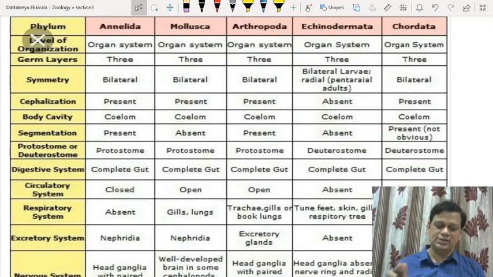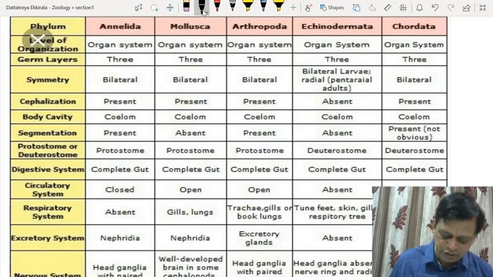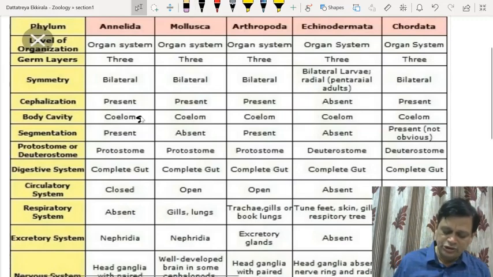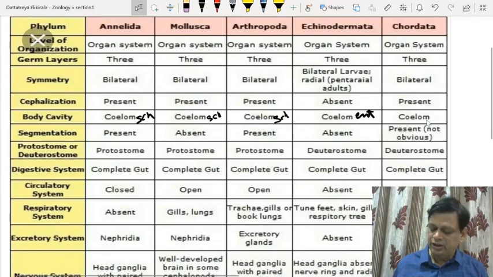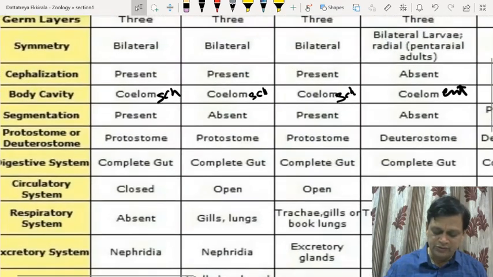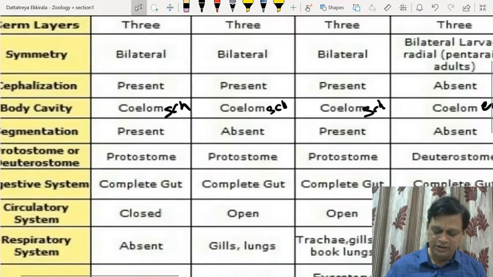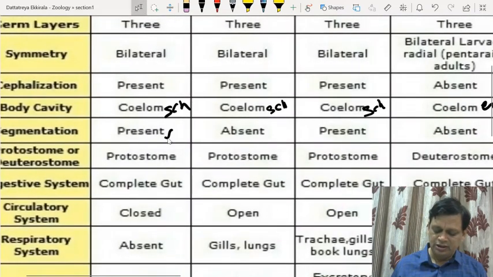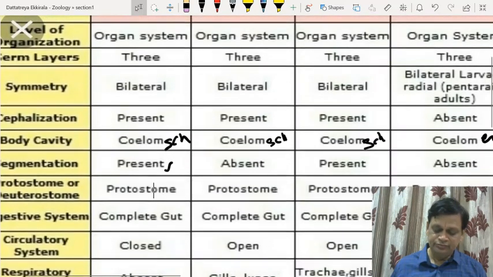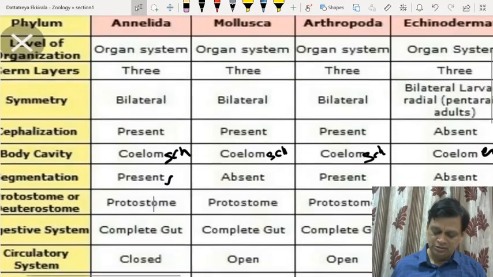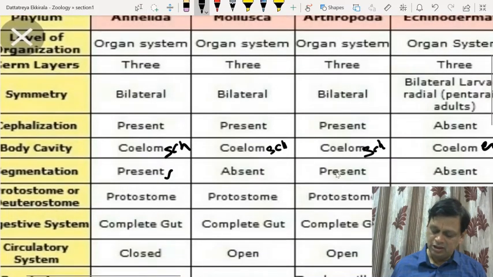But what is the difference? You can see schizocoelom in all these three, but enterocoelom in these groups. Coming to segmentation, segmentation will be seen only in Annelida and then Arthropoda.